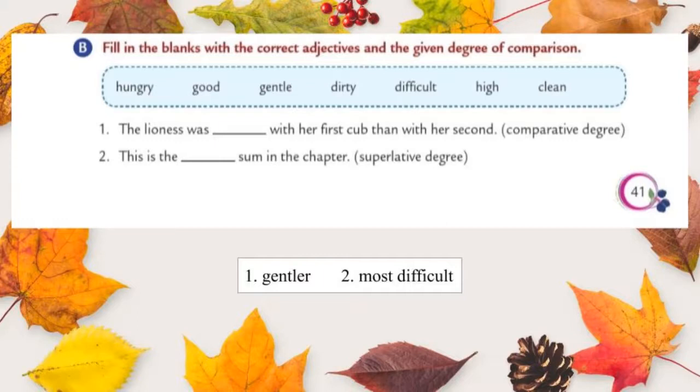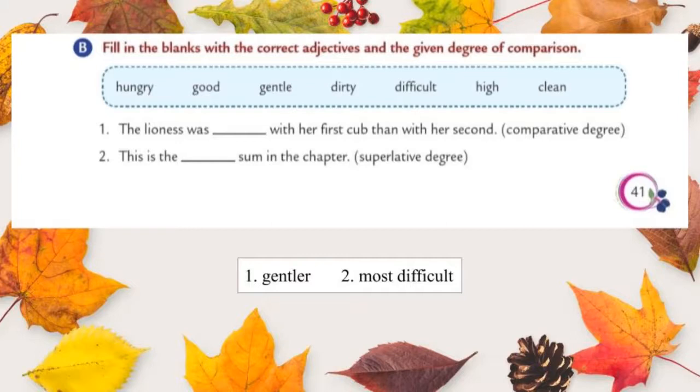Now we change gentle into comparative degree. Already I said that if an adjective ends with the letter E, we should add R to form the comparative. It means we are just going to add R to the word gentle. The lioness was gentler with her first cub than with her second. Let's move to the second one.